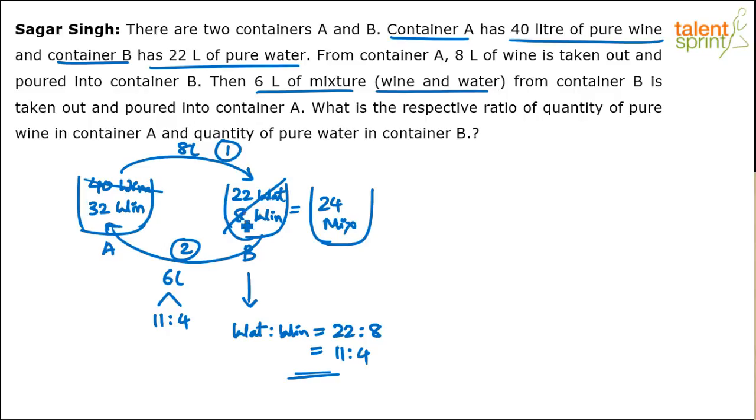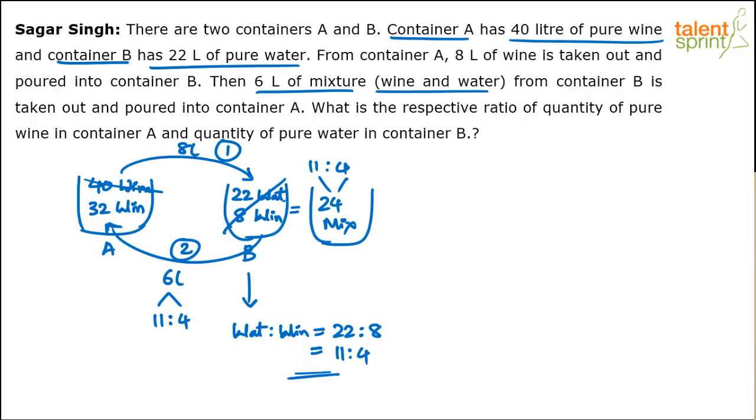You're able to follow. 22 plus 8, 30 liters of the mixture. From that, you have taken 6 liters out. So remaining is 24. And this 24 is also in the same 11:4 ratio. So out of 24, how much is wine and how much is water? We can establish that based on this 11:4 ratio. In the 6 liters which is being poured there, how much is wine and water? Again, same 11:4 ratio. So this is the process that has been followed.